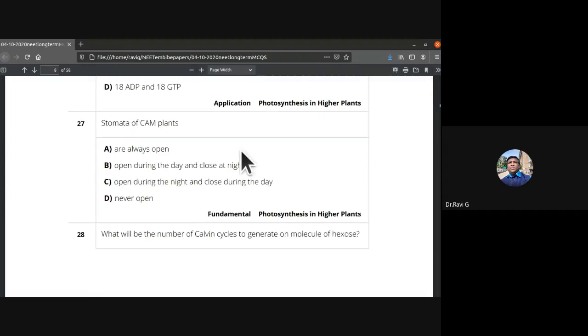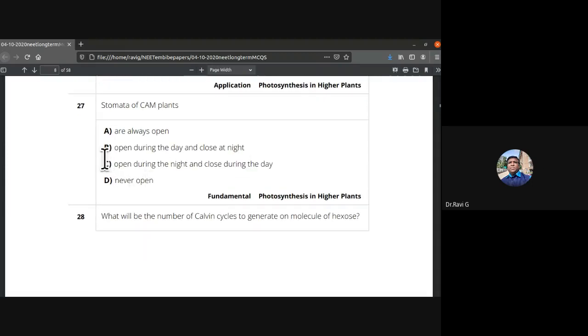Okay. Stomata of CAM plants open during night and close during the day. So 27th, the answer is C.